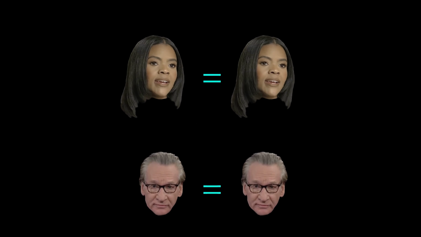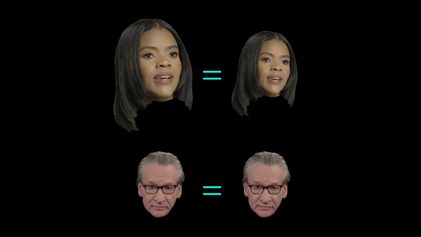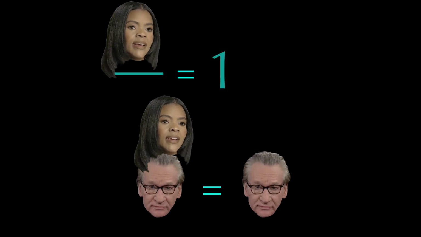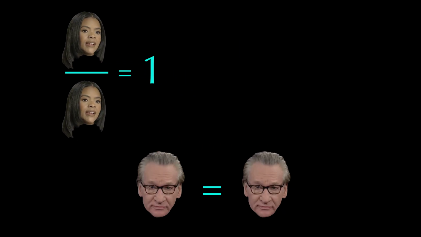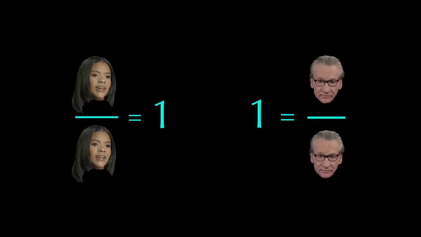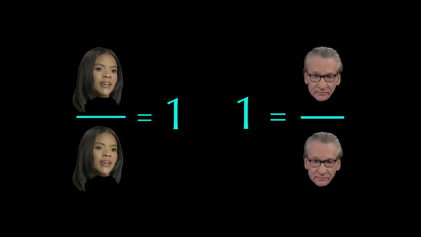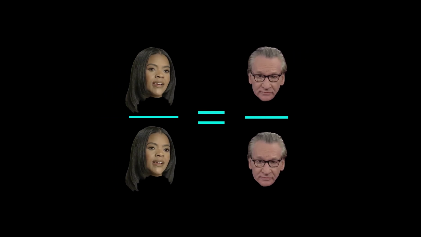We will now use some simple division. It takes, for example, one full Candace to make a Candace. So we would get 1 if we divided Candace Owens by Candace Owens. The same goes for Bill. So we can see that in both cases, our result is 1, which means we can now combine the two of them. Amazing, isn't it?